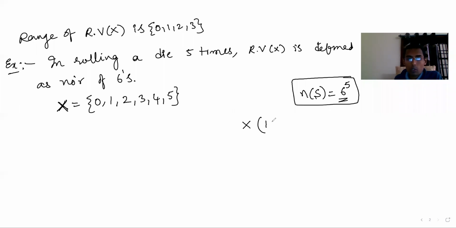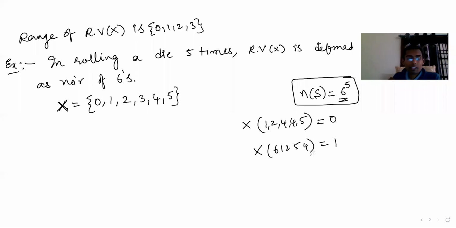See, for example, 1, 2, 4, 4, 5: five outcomes are these. First 1, second 2, third 4, fourth 4, and fifth 5. What is the number of 6s here? It is 0. Now say 6, then 1, 2, 5, 4: here the number of 6s is only 1.